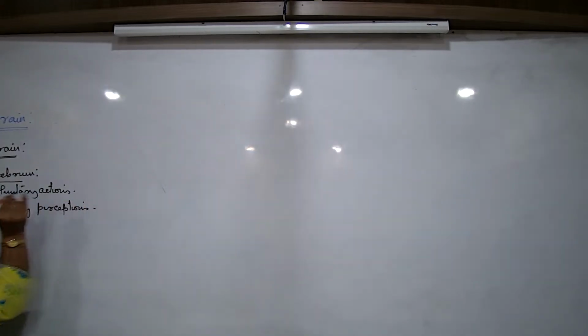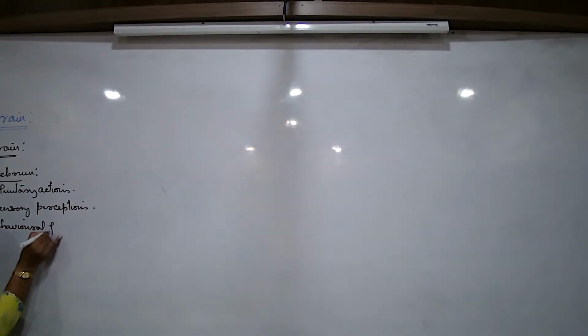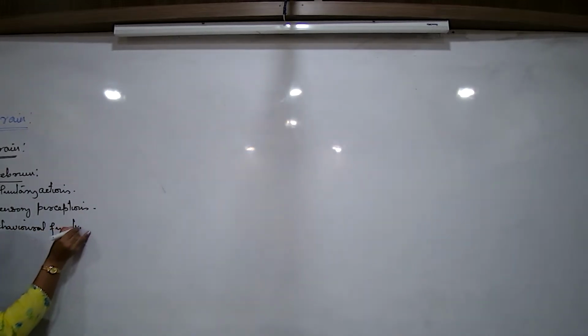Sensory perceptions. And what was the third? Behavioral functions. Cerebrum is necessary for a large number of behavioral functions that we show. What would be the behavioral functions?